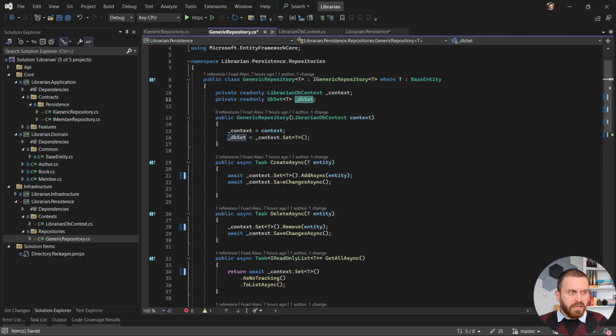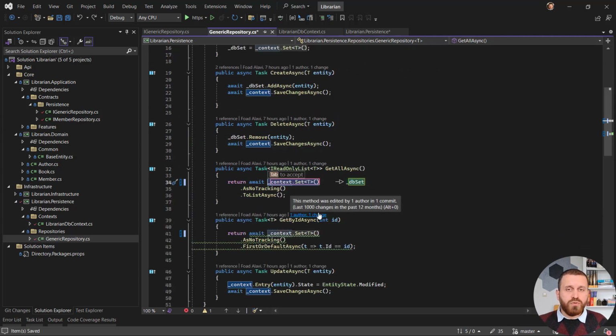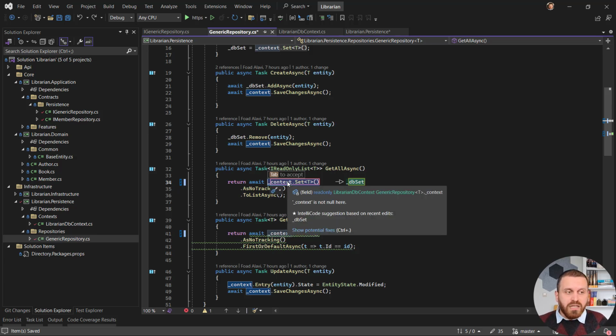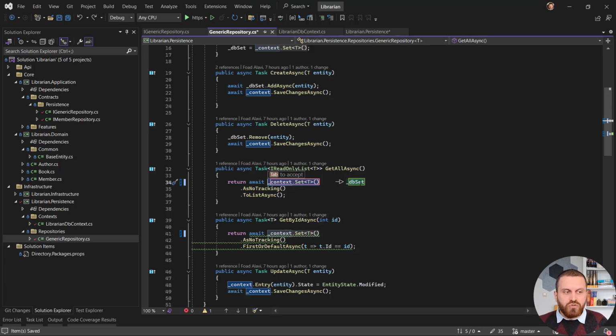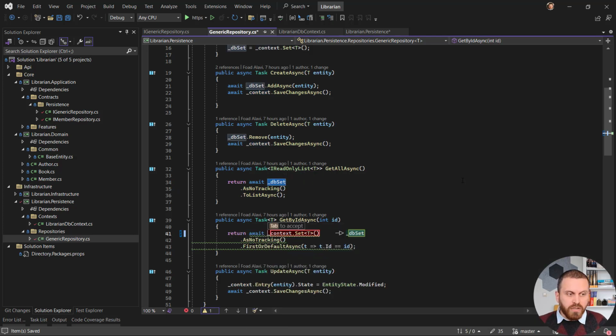Fine. And let's replace all of these calls with underscore dbSet. As you know, I'm super lazy and Visual Studio helps me with that. When I just click on it, it says tab to change it to dbSet. Okay, good. Another tab to go to the next, and another tab just to change it.